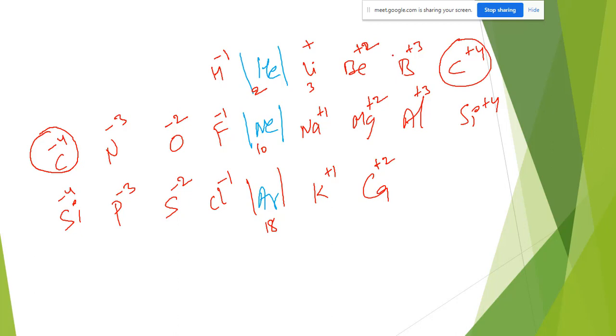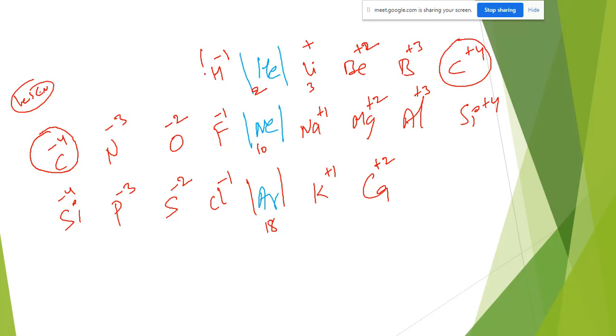For now you can take just the numerical value. When you learn electronegativity, at that time we can decide either positive or negative. Simply in one word, if a more electronegative atom is there, carbon will show positive. If a less electronegative atom is there, carbon shows negative.